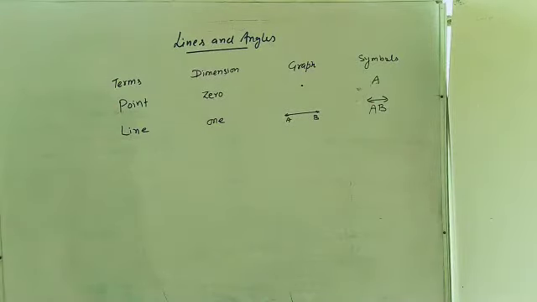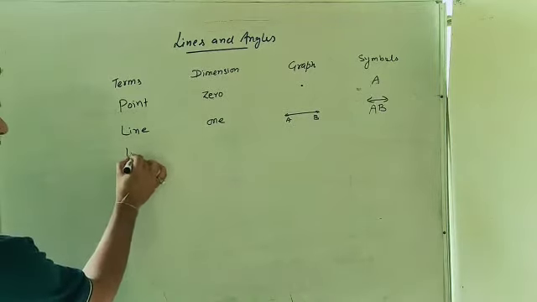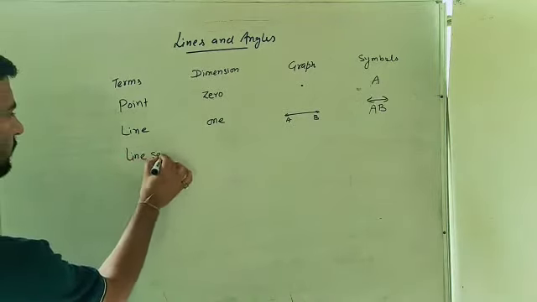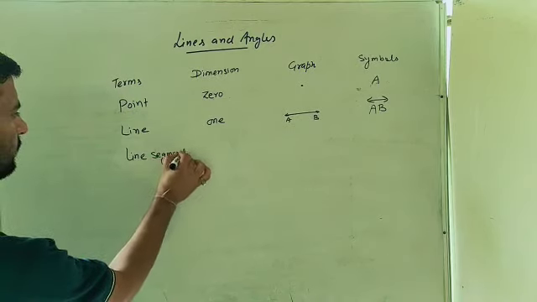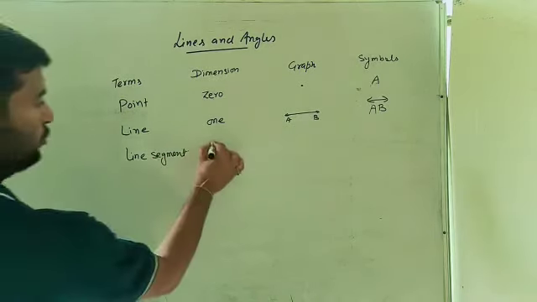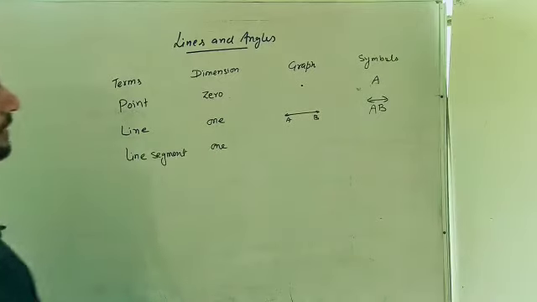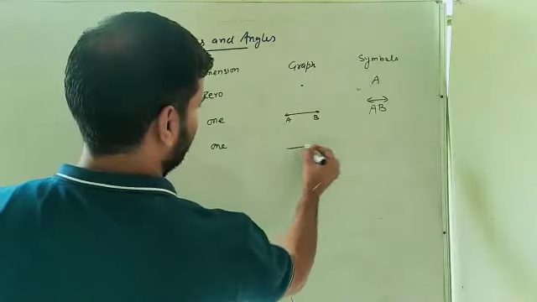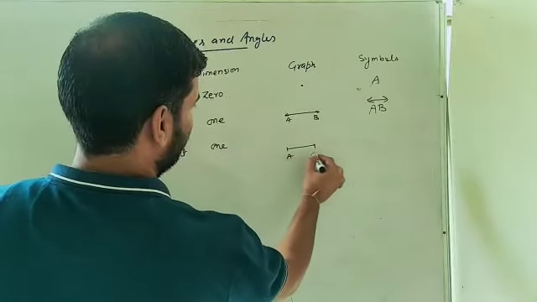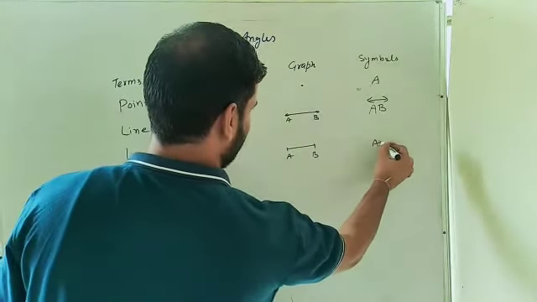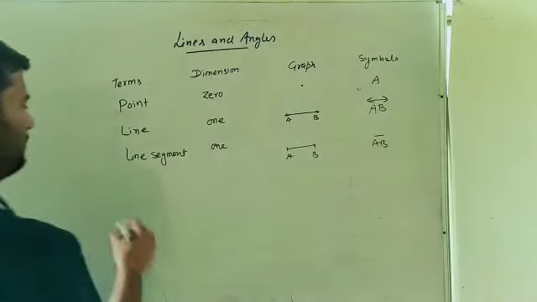Now next one is the line segment. The line segment is also one dimensional. Its graph should be like this, AB, and it is represented by AB with a bar.